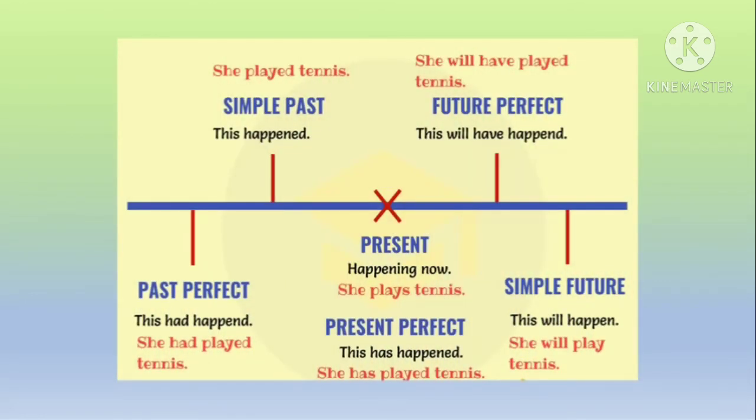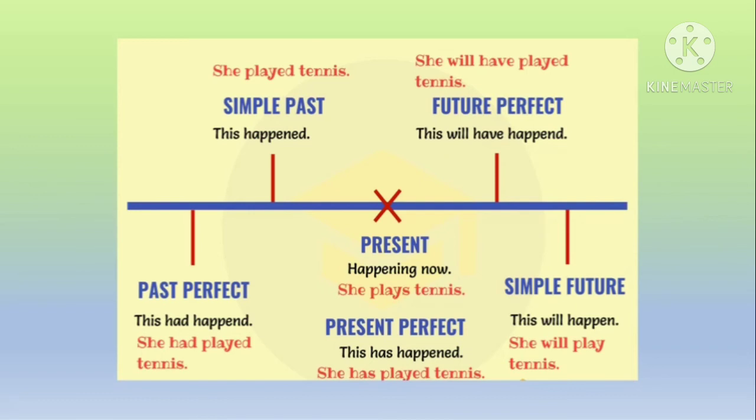Let us recap whatever we have discussed till now in this timeline. So past perfect tense is the action which had happened before an action in the past. A past perfect tense is a time reference which happens before simple past. This had happened. She had played tennis. So she played tennis. This is past. The action which is going on now is present. She plays tennis. If it's a regular action, you write she plays tennis. Or if it is a continuous action which is going on now, you write she is playing tennis.